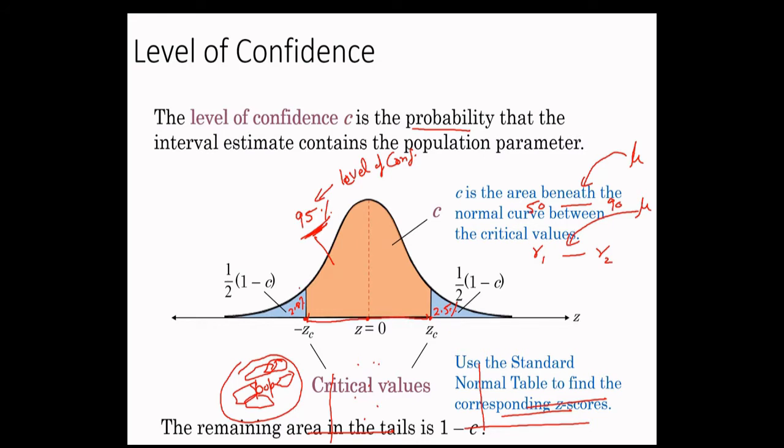Let us call each of these areas alpha by 2, since the sum of these two areas is alpha. And the 95% portion is actually 1 minus alpha.